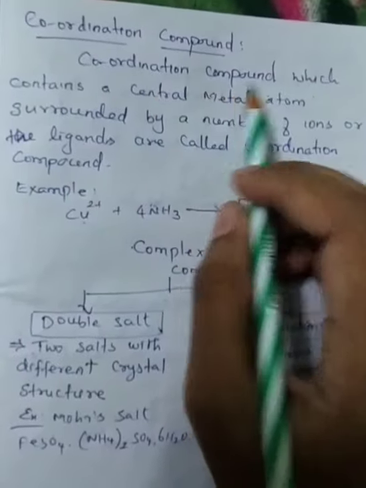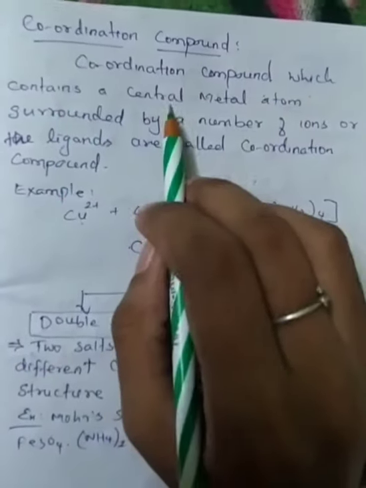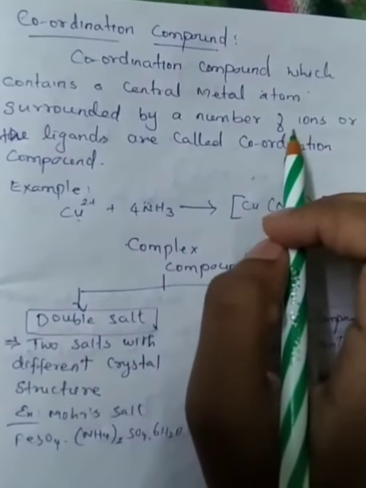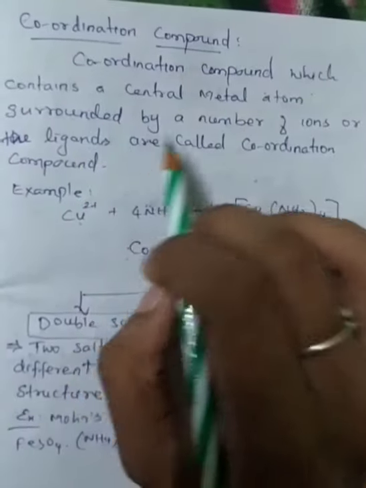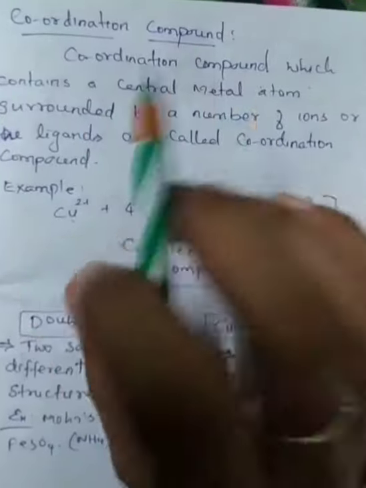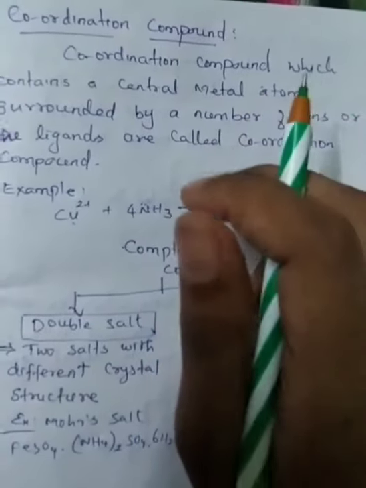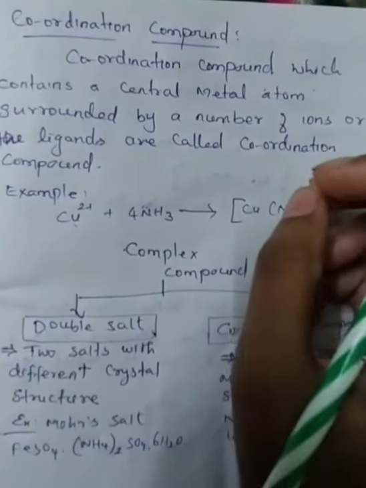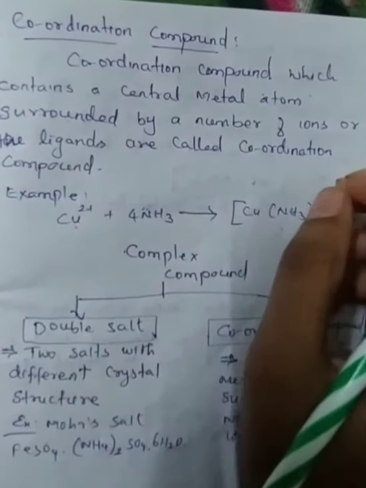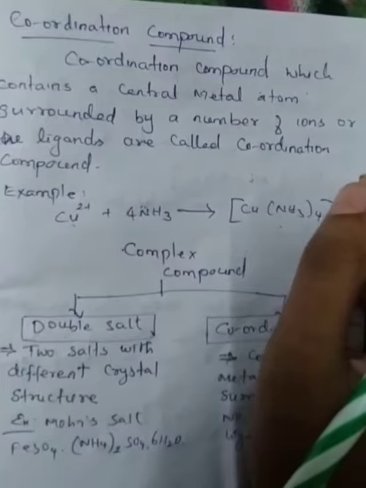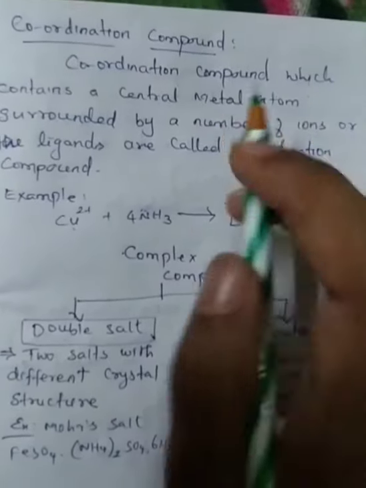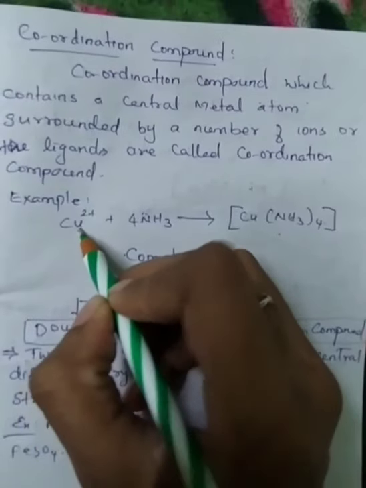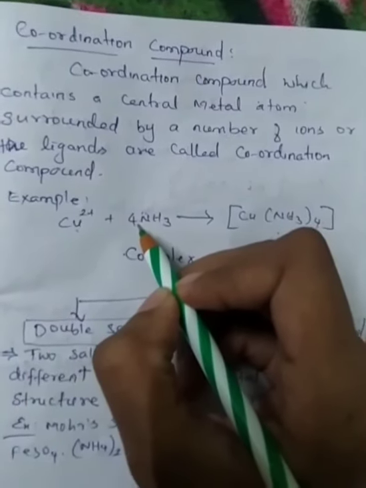A coordination compound contains a central metal atom surrounded by a number of ions or ligands. Generally, in coordination chemistry, metals are chemically bonded to the ligand and form the metal-ligand coordination compound. Similarly, here the central metal atom is copper and the ligand is ammonia.